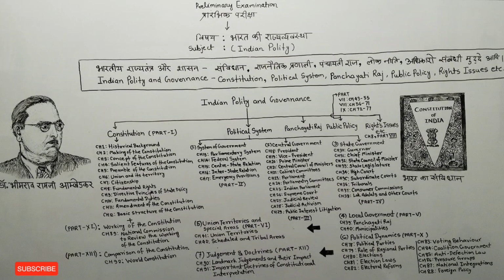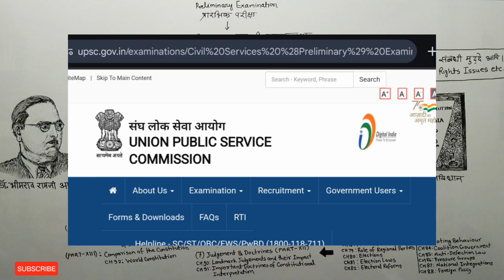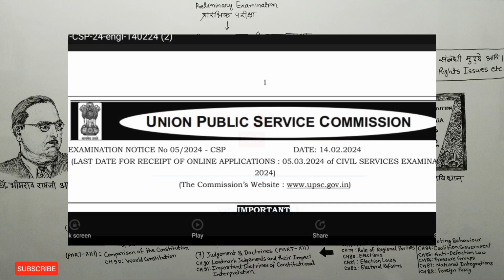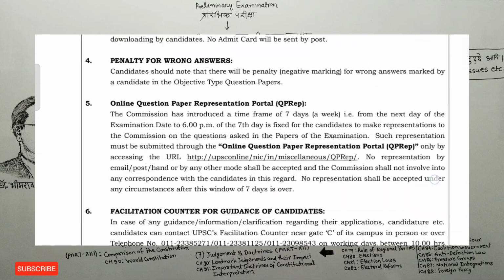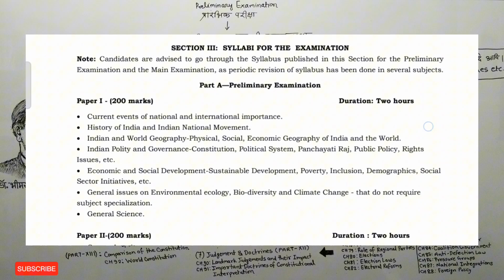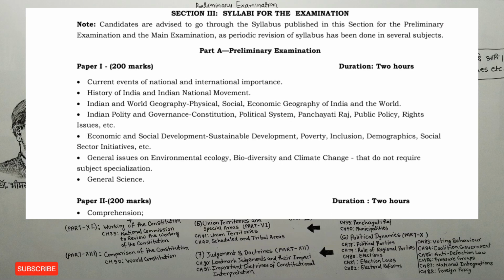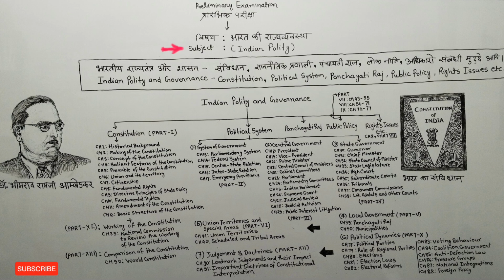As you all know, when we prepare for the UPSC preliminary examination and download the syllabus from the official website of UPSC, you will see that you have to prepare for many subjects like history, geography, economy, science and technology, environment and polity. But in this video I will only talk about the polity subject, which we call Indian Polity, and in Hindi we call it Bharat ki Rajya Vyavastha.